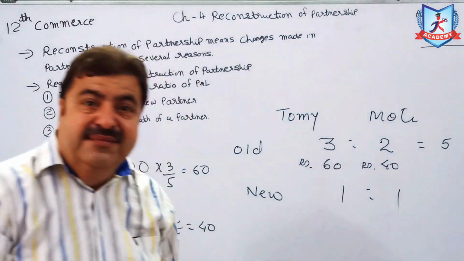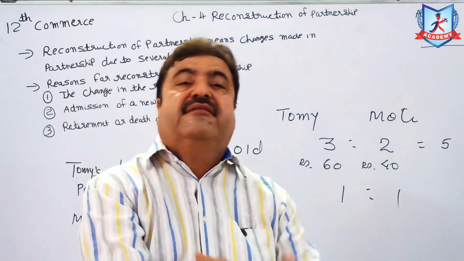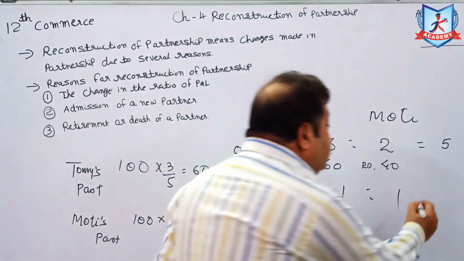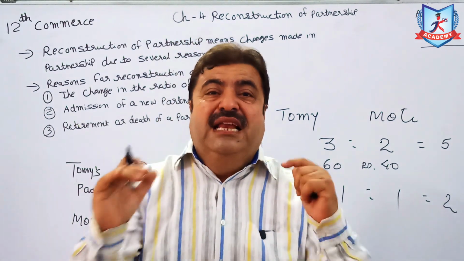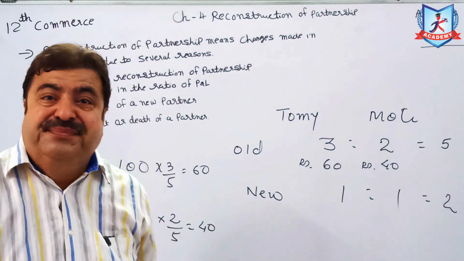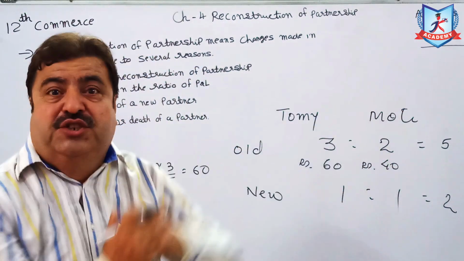This was earlier. Now they decided to change their profit and loss sharing ratio. The new ratio is equally. Equally means 1:1. So now tell me, the profit is 100 rupees. Earlier it was 3:2, that was old ratio.